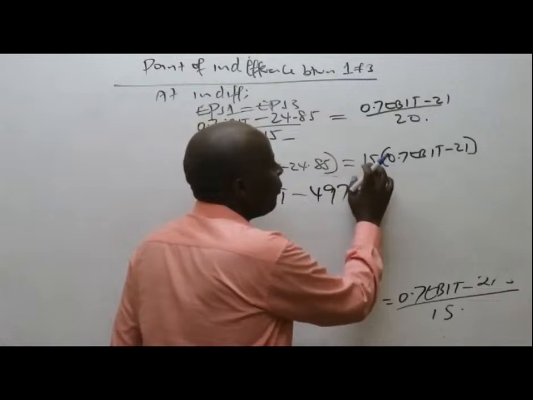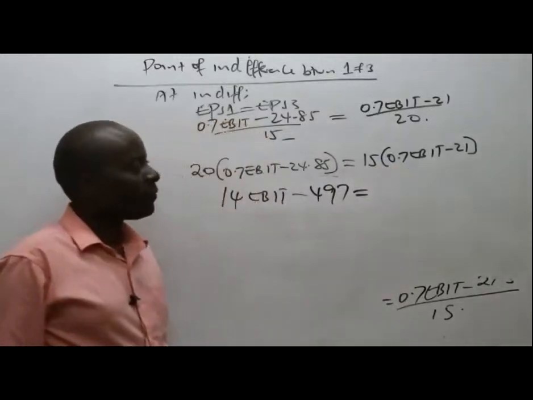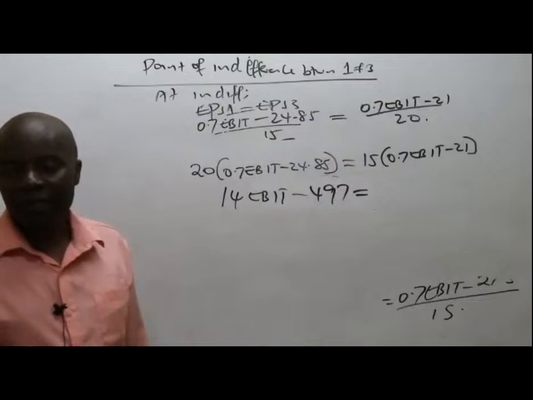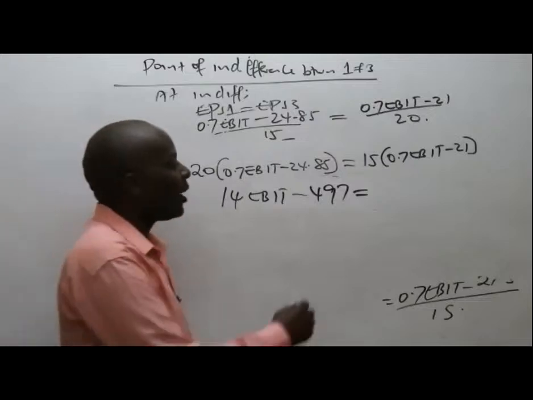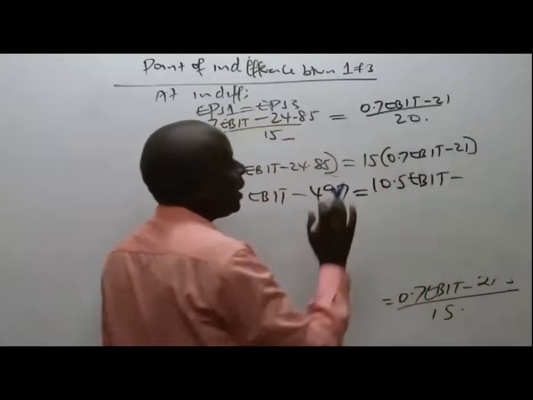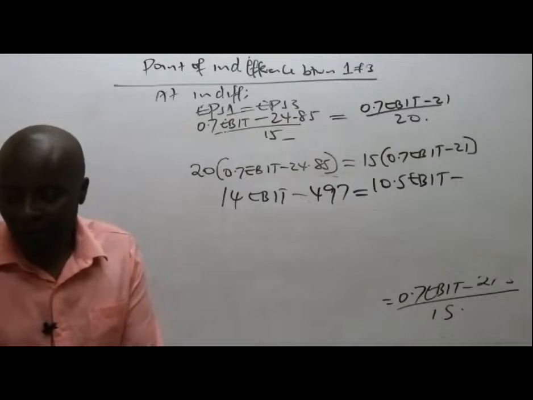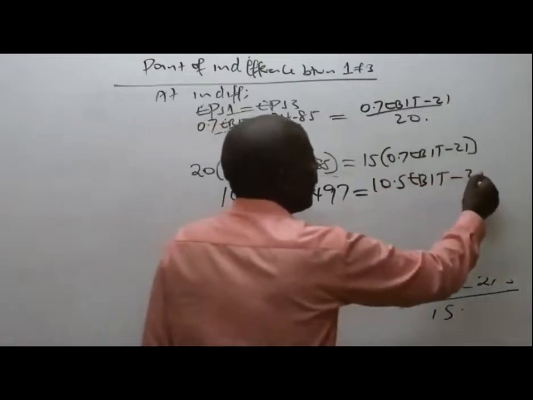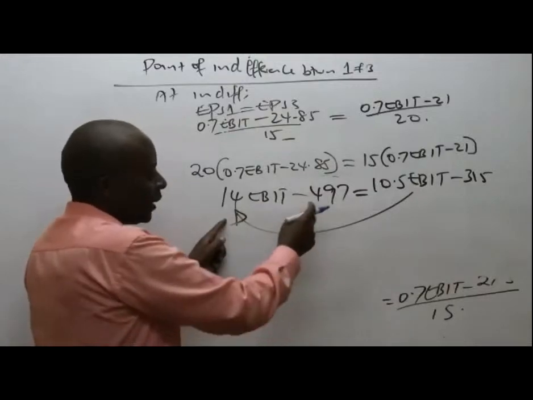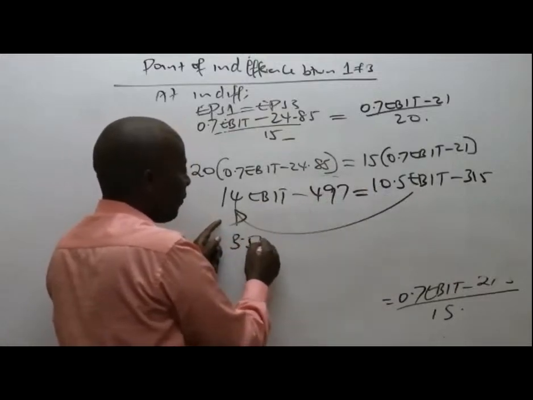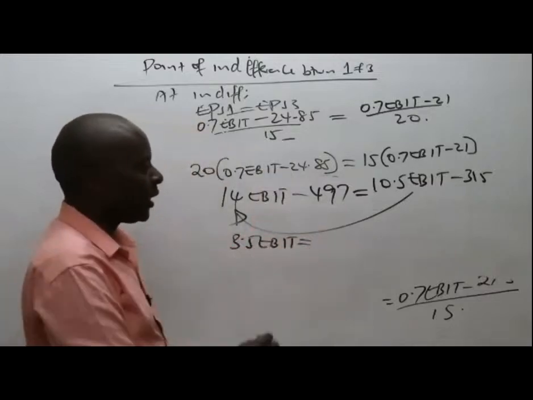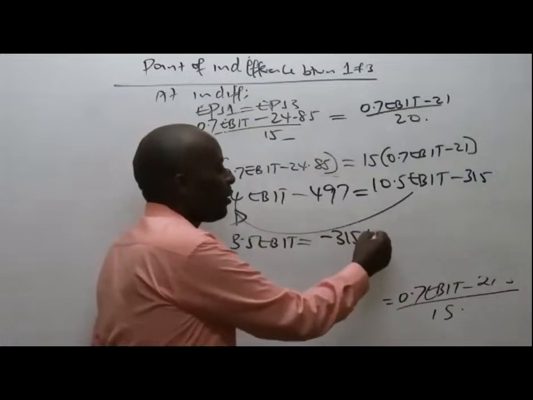497 equals, how about 15 times 0.7? That is 10.5 EBIT, minus 21 times 15, which is 315. So from there, put like terms together. This is 14 minus 10.5, which gives us 3.5 EBIT, equals, this minus 497 goes to the other side, so it will be minus 315 plus 497.